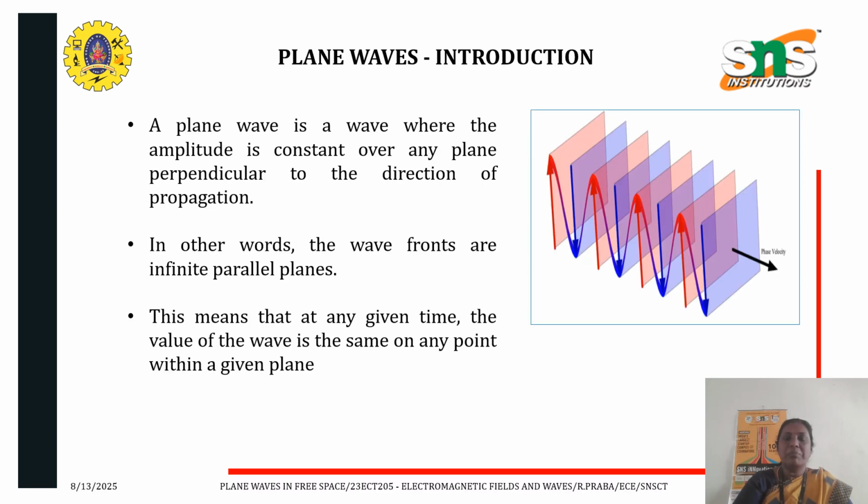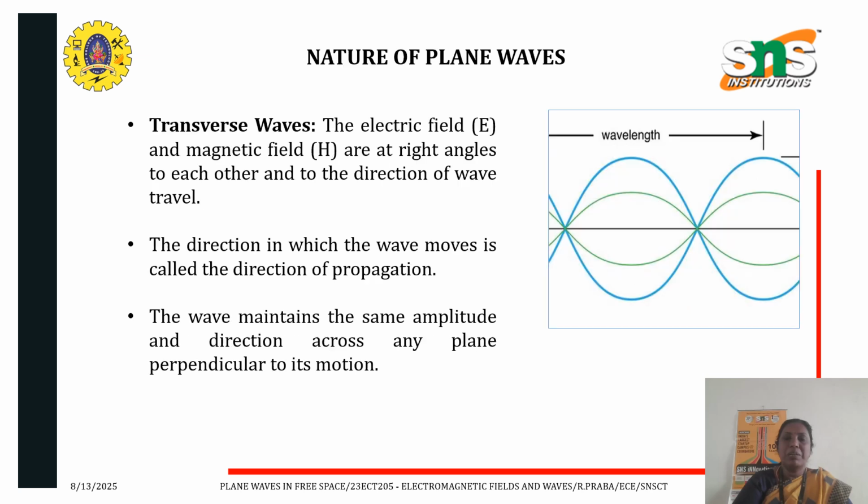Now, a plane wave is an electromagnetic wave whose amplitude is constant over any plane perpendicular to the direction of propagation. In other words, the wavefronts are infinite parallel planes. This means that at any given time the value of the wave is the same at any point within a given plane. So this is about plane waves, and now we are discussing the nature of plane waves.